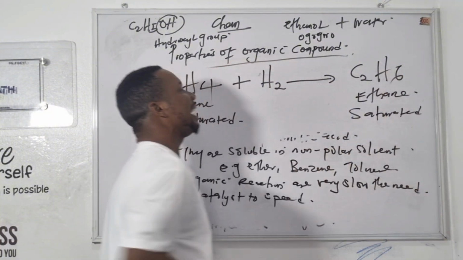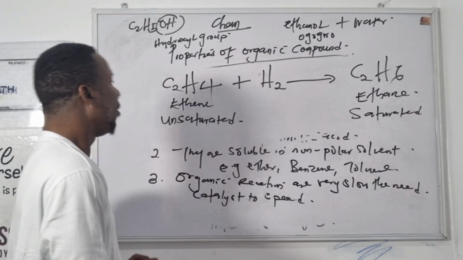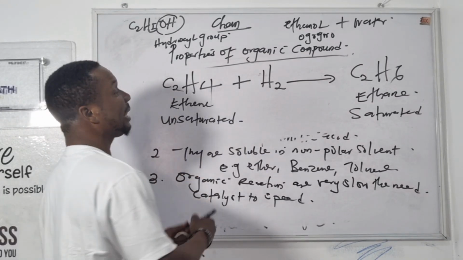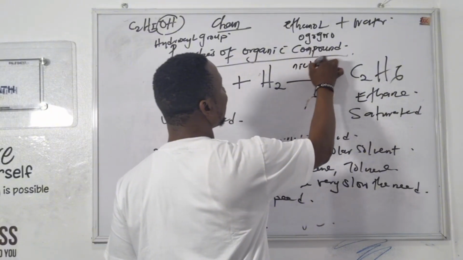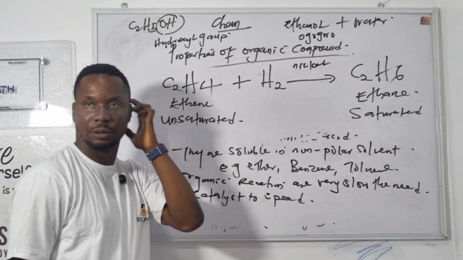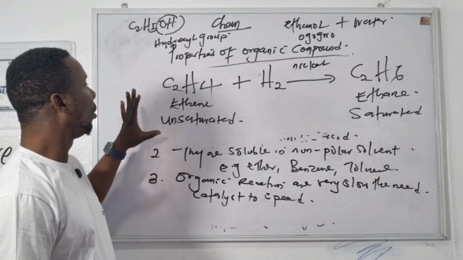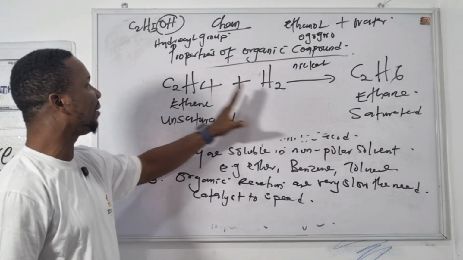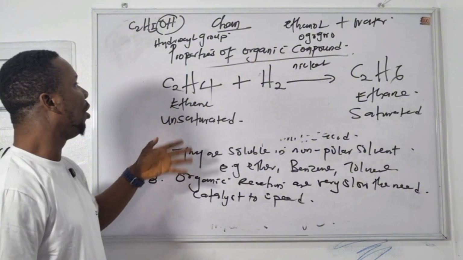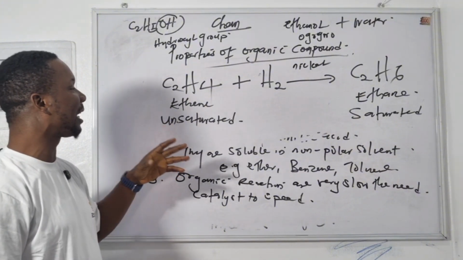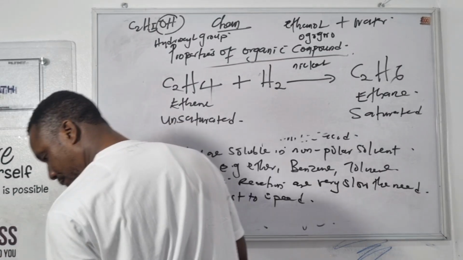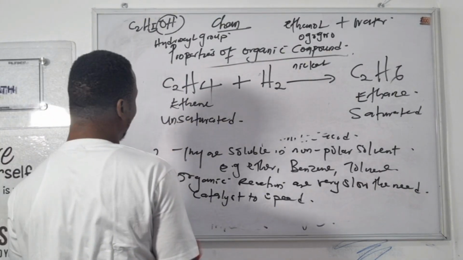This reaction is extremely slow. For the reaction to be fast, you put a catalyst in it. You can put a catalyst like nickel catalyst. Nickel catalyst will speed up the reaction. You understand? So this reaction is called hydrogenation reaction or addition reaction. So all reactions involving organic compounds are very slow. So it is catalysts that speed up their reaction.